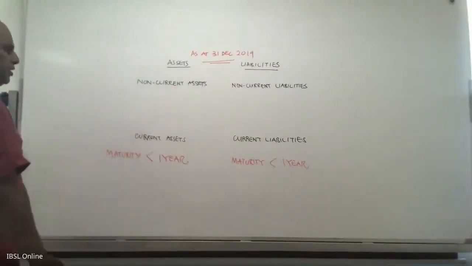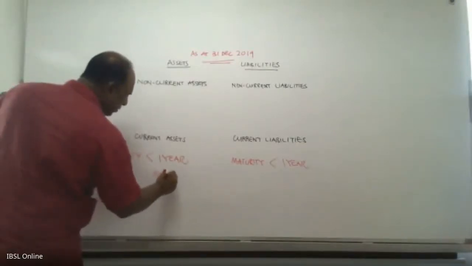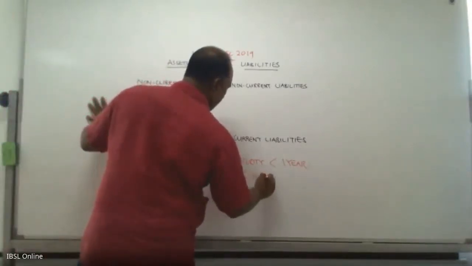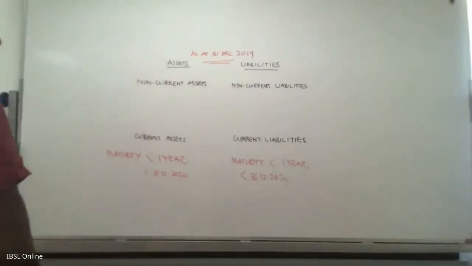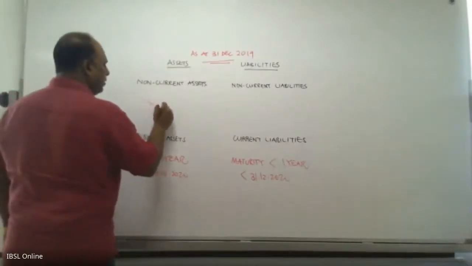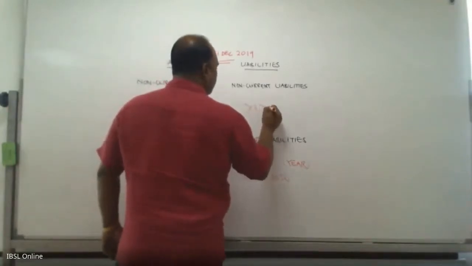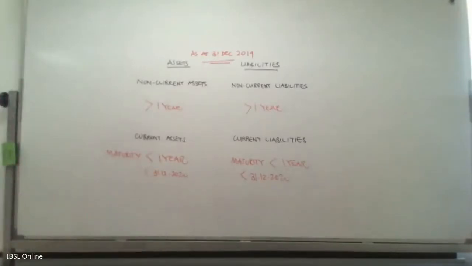So which means anything that is less than 31/12/2020 comes here. Okay. Obviously, beyond 1 year will come here. So this is the broad classification for current assets, non-current assets, current liabilities and non-current liabilities.